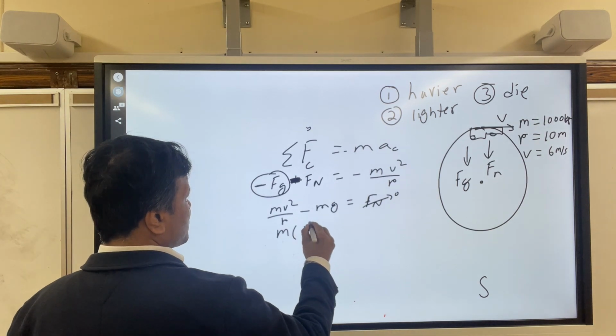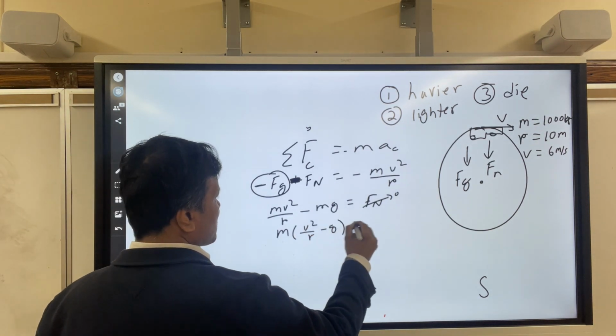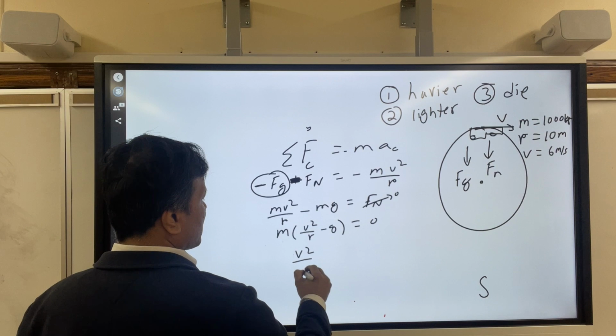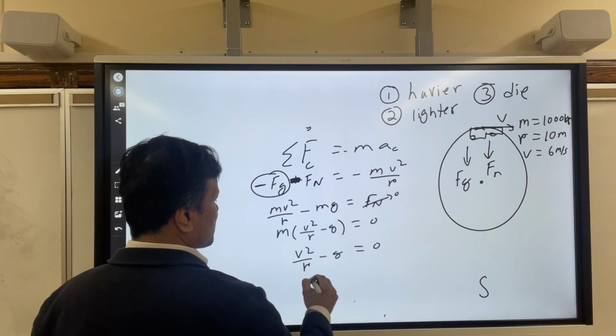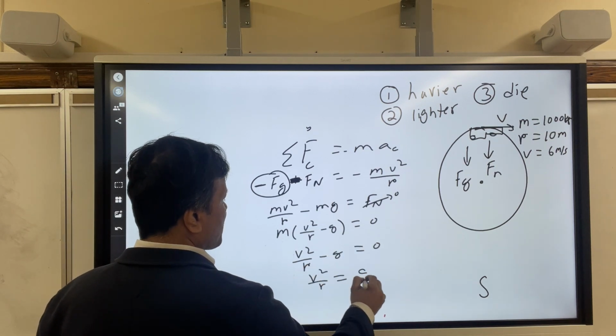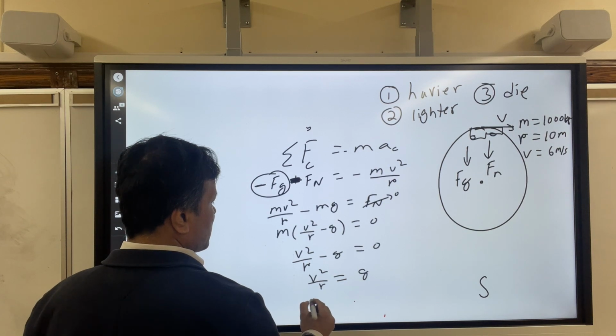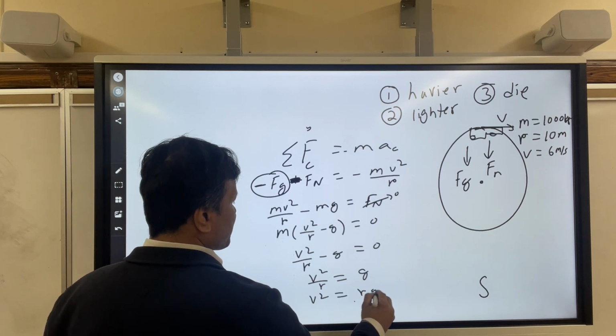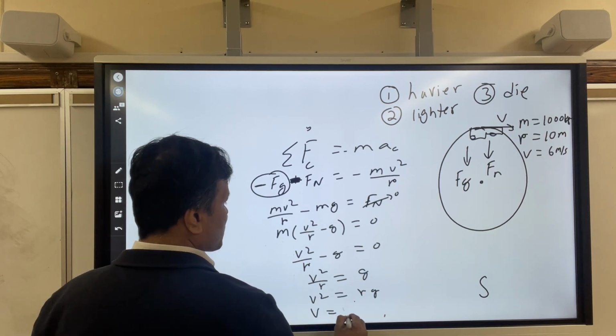Now factor out m. So v squared over r minus g is equal to 0. So v squared over r is equal to g. Then you have v squared is equal to rg. So v is equal to the square root of rg.